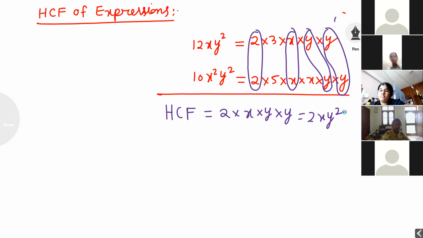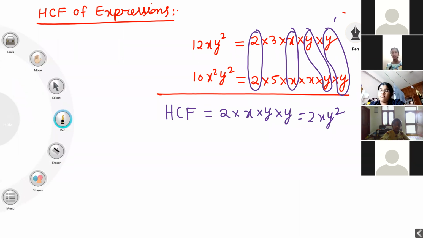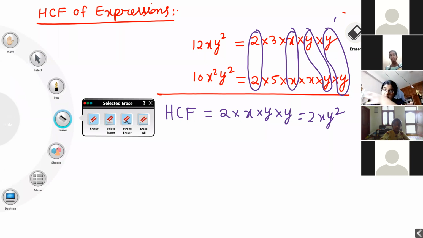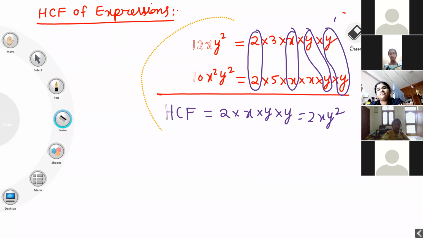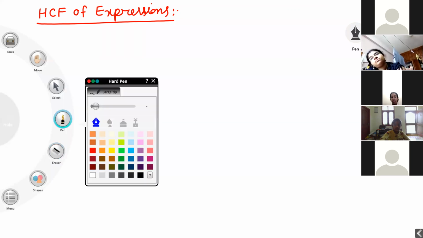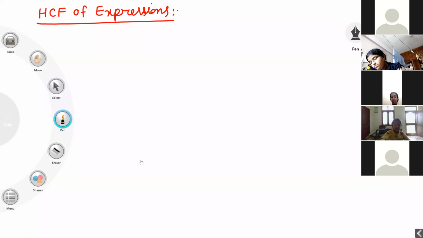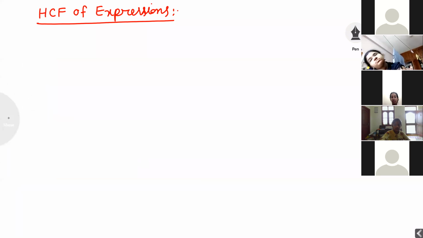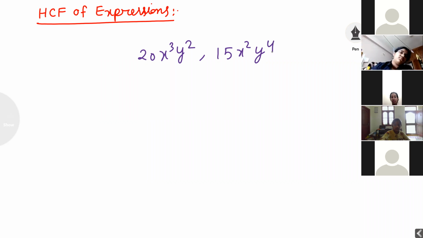Now, one actual concept I am going to give to students. Listen carefully how to find HCF if they have given terms. If they are asking to find the HCF of given terms: 20x cube y square, comma, 15x square y raised to the power of 4. I want to find out the HCF of these given terms.